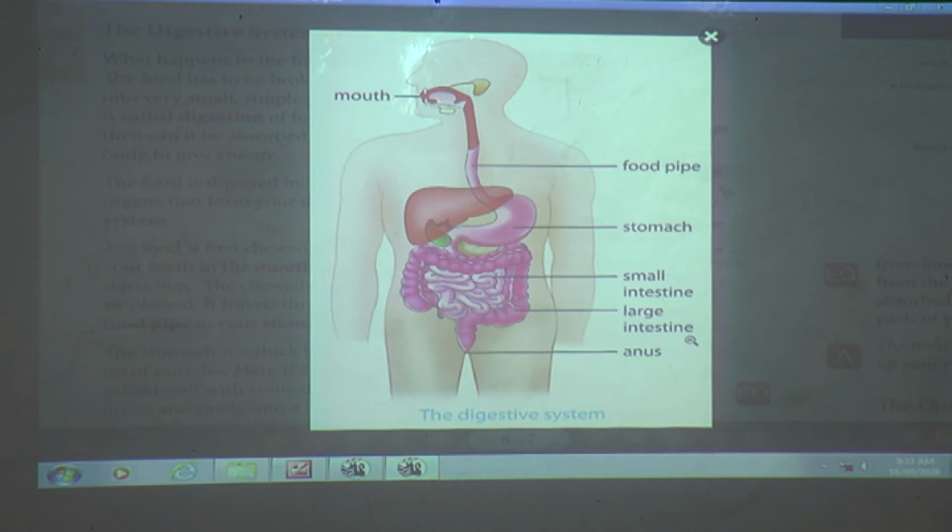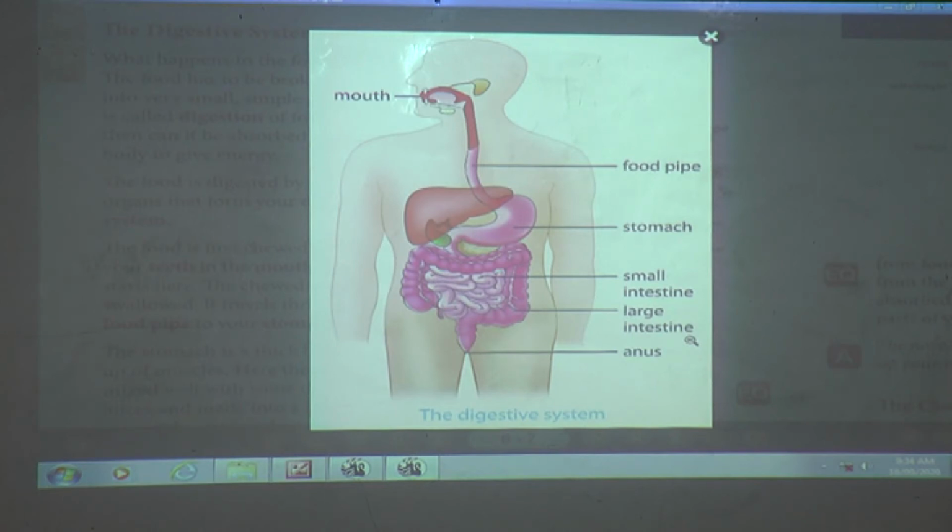The food has to be broken down into very small simple pieces. This is called digestion of the food. Only that can be absorbed by the body to give the energy. The food is digested by a group of organs that form your digestive system.